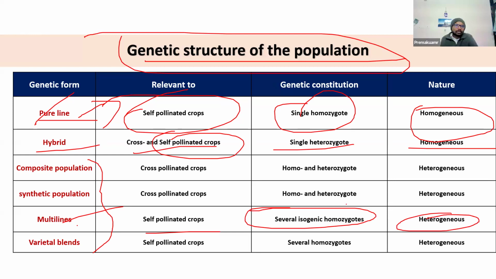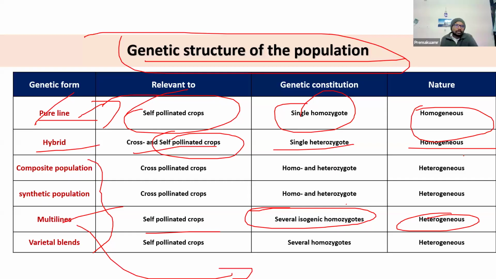Then varietal blends: it's just a mixture of self-pollinated varieties, or it can be followed in cross-pollinated crops too, but it is highly heterogeneous in nature and several homozygotes are there. You can also do varietal blends in cross-pollinated crops, but maintenance is a little difficult. Then synthetics and composites are highly heterozygous and heterogeneous in nature. We have discussed in detail how to develop these, except multilines.